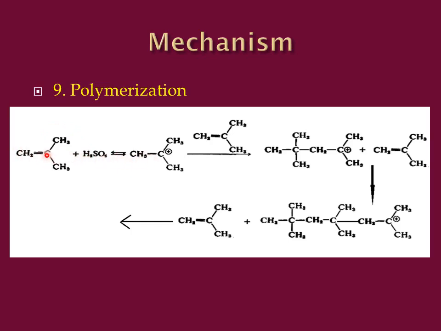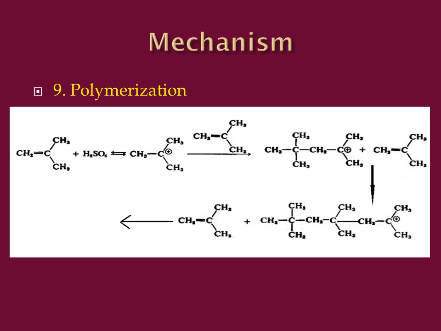Another alkene molecule is going to make a bond, breaking its pi bond, making a bond with the carbocation over here and adding to the first molecule. And you can see the chain is increasing. Another alkene molecule is going to add across this carbocation in the similar fashion, and this process is going to continue, giving us a polymer.